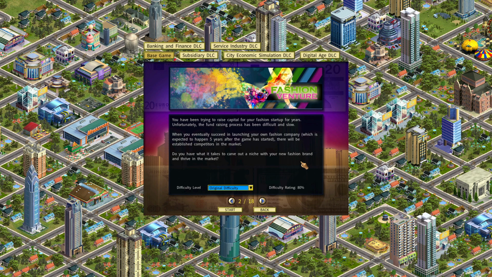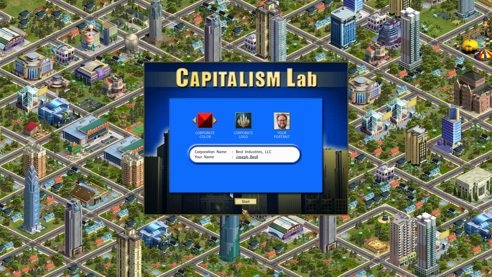What's interesting about this one is that you have to essentially let the AI build up for 5 years and then you enter. So we're not starting on even, well, even better than even footing like the last scenario. The general goal is to launch a fashion company, so we're probably going to want to dominate the apparel market. So let's just get underway.